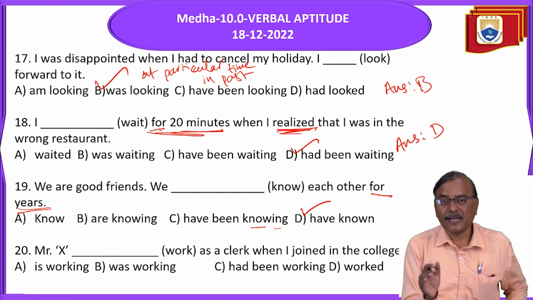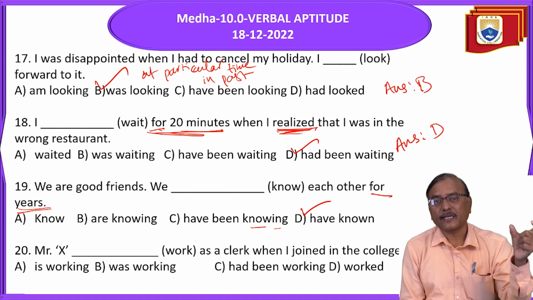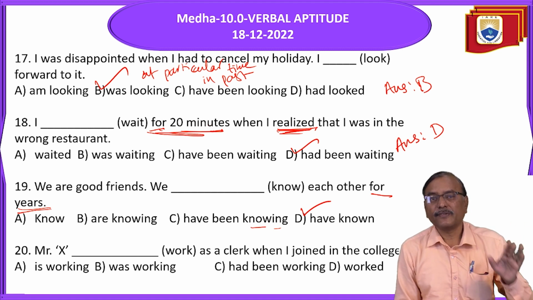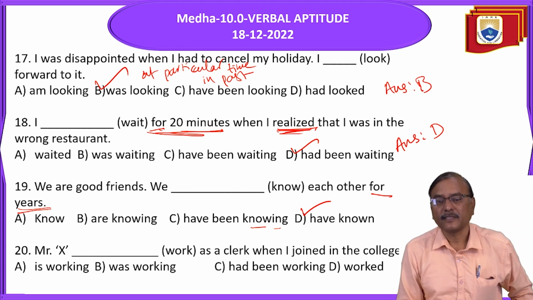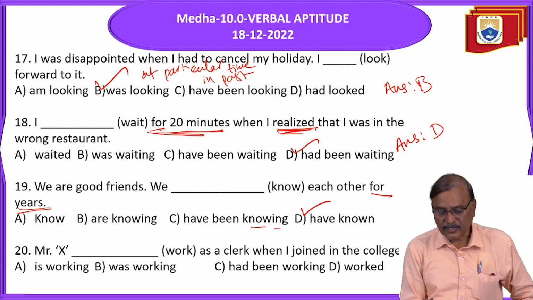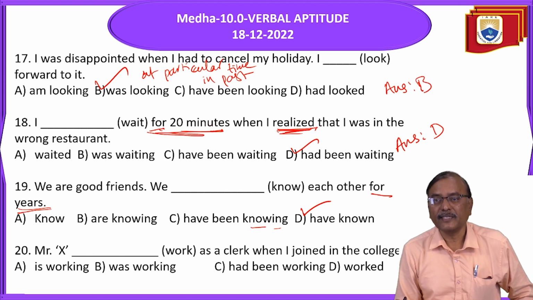Already we discussed there are some stative verbs or non-progressive verbs which cannot be used in continuous tenses. Instead of using them in continuous tenses, use them in the concerned simple tenses. So instead of saying "we have been knowing," simply say "we have known each other for years."